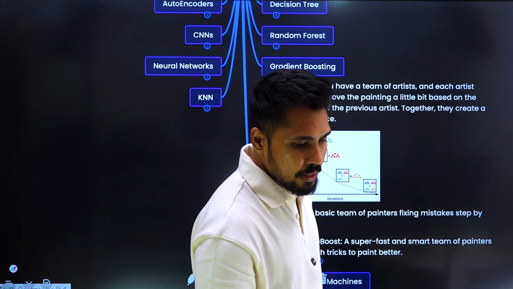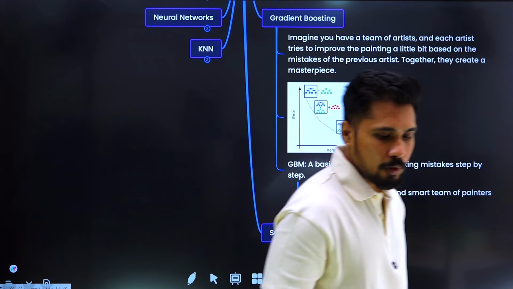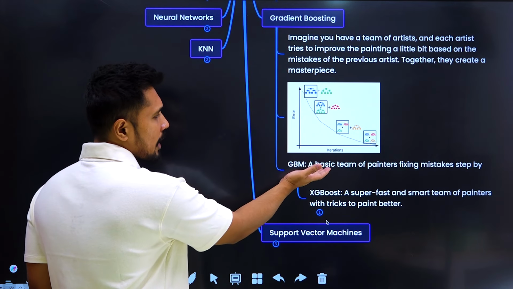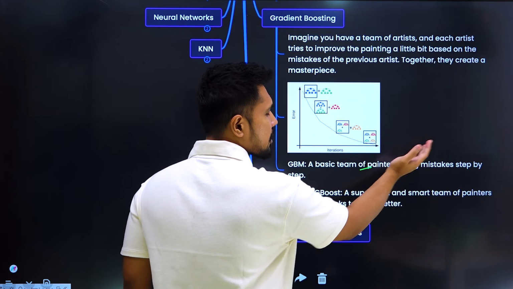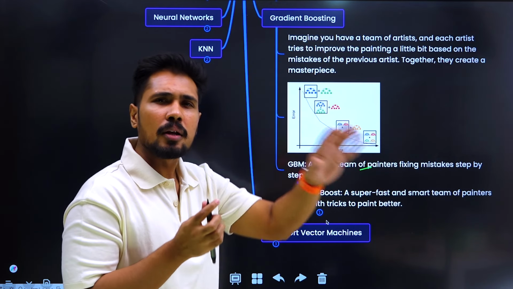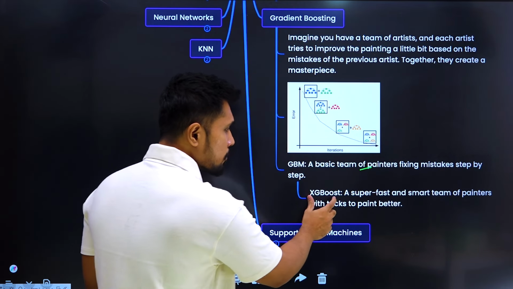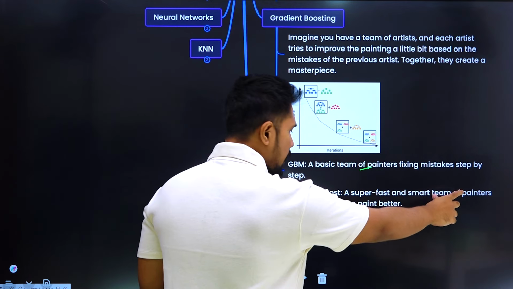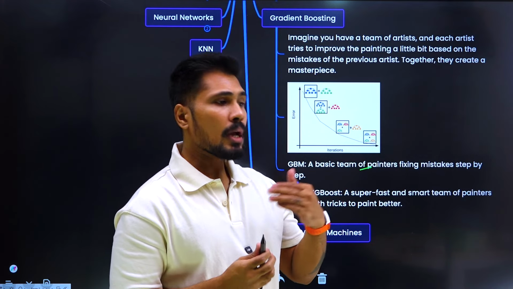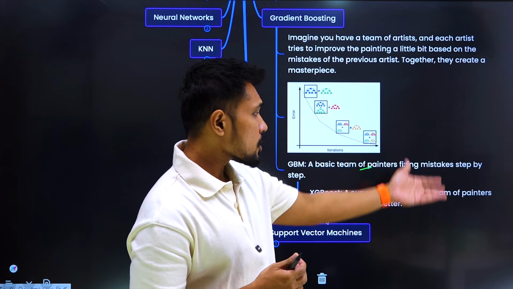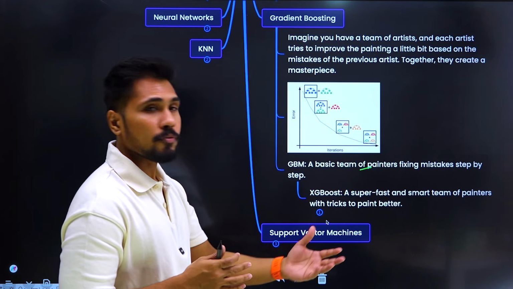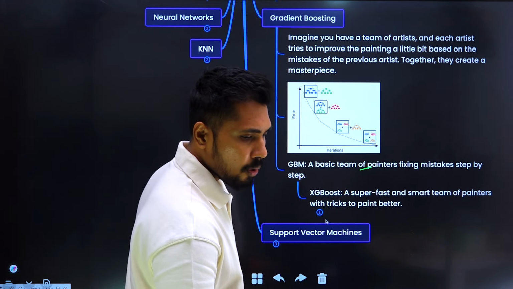Now there are types in gradient boosting. So here we go, these are the different types. The very first type we got is XGBoost. So what is XGBoost? A super fast one. This is a basic team of painters fixing mistakes step by step. So what exactly is your gradient boosting doing? It is regular, normal speed. XGBoost is a super fast and smart team of painters with tricks to paint better. So instead of hiring the regular painters, I hire a smart team of painters who are very good at being fast, have a lot of tricks, and can paint better. That is what we call XGBoost.